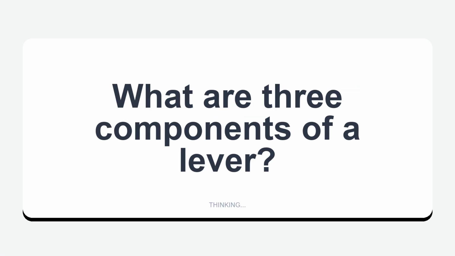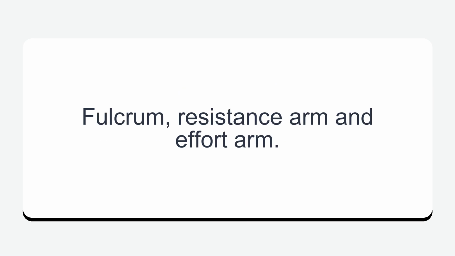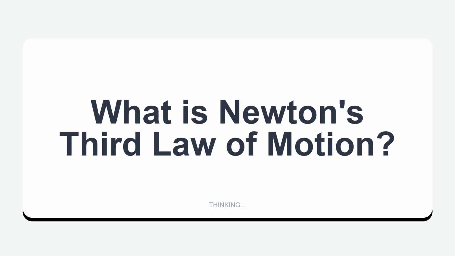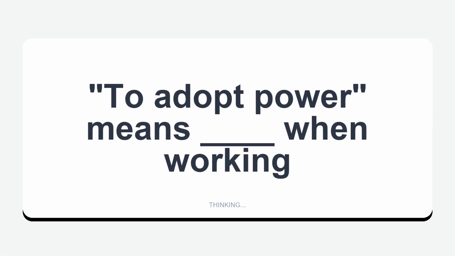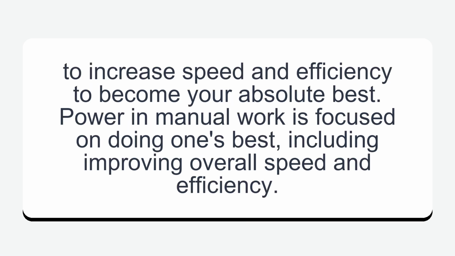What are 3 components of a lever? Fulcrum, resistance arm, and effort arm. What is Newton's third law of motion? For every action, there is an equal and opposite reaction. To adopt power means when working, to increase speed and efficiency to become your absolute best. Power in manual work is focused on doing one's best, including improving overall speed and efficiency.